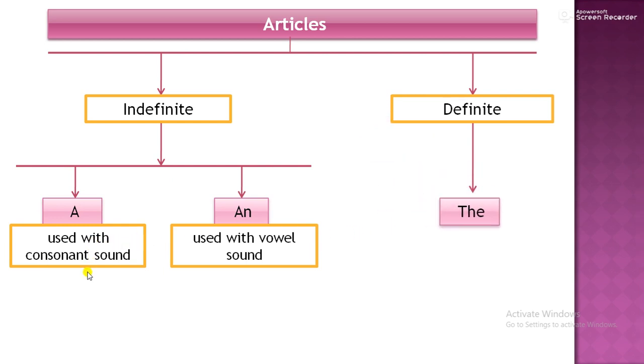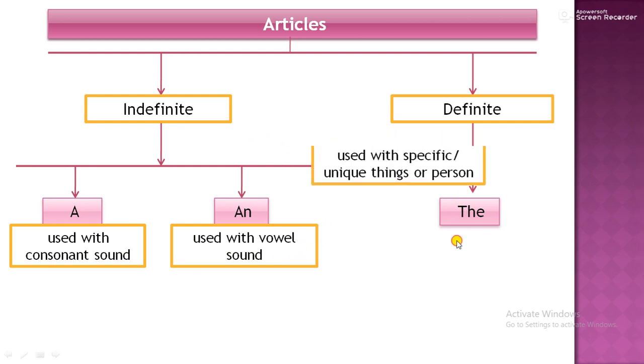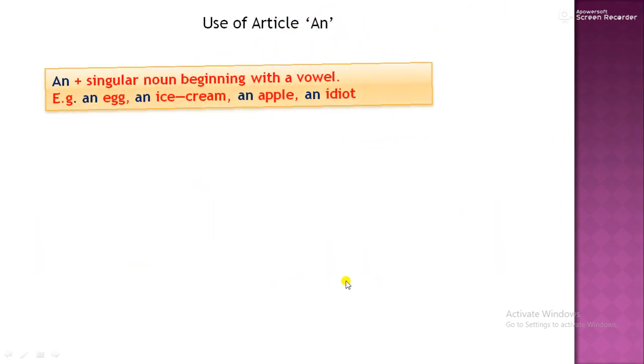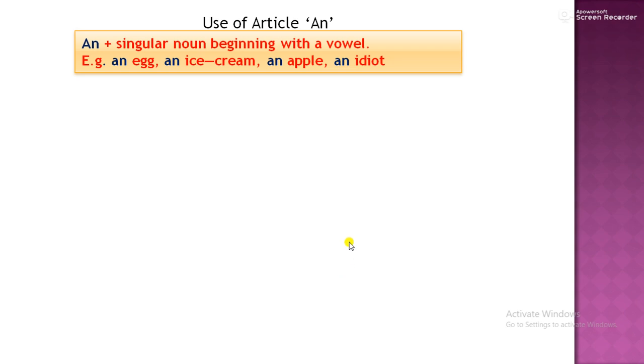Article A is used with consonant sounds. Article An is used with vowel sounds. The is the definite article. Article The is used with specific things, unique things or persons. Let's go ahead. Let's study in detail. Use of article An.